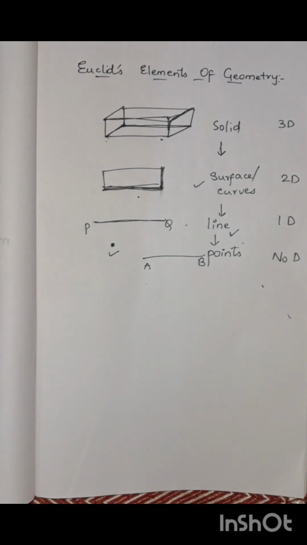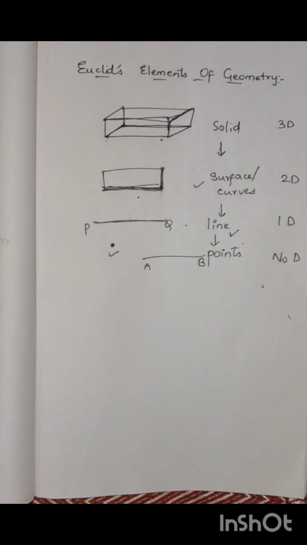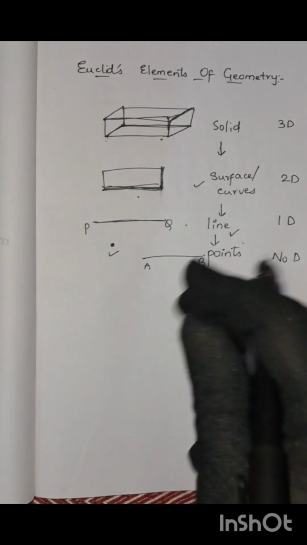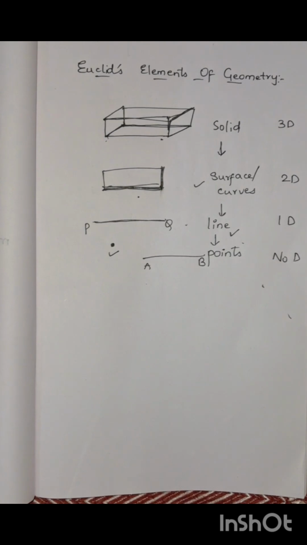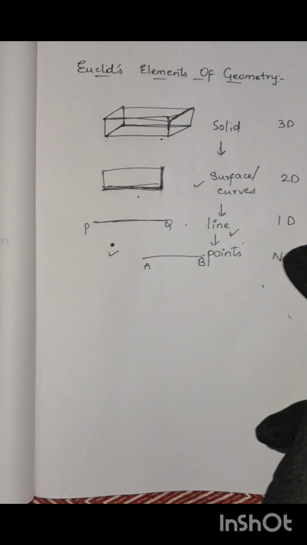If equals are added to equals, the wholes are also equal. If equals are subtracted from equals, the remainders are also equal. Things which coincide with one another are equal to one another. Things which are double of the same things are equal to one another. Things which are halves of the same thing are equal to one another. These are nothing but Euclid's axioms.